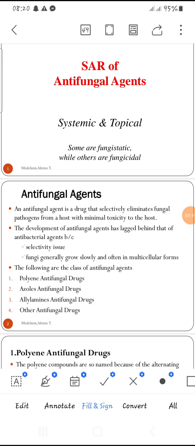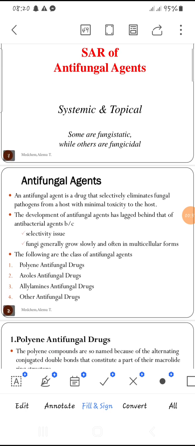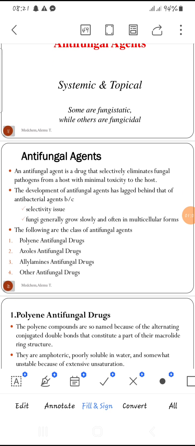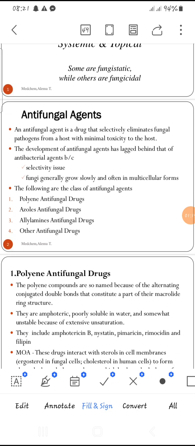What are antifungal agents? Antifungal agents are drugs that selectively eliminate fungal pathogens from a host with minimal toxicity to the host. Based upon the application, they may be topical agents or systemic agents. Also, based upon their effect, they may be fungicidal or fungistatic agents. Fungicidal compounds can kill fungi, but fungistatic compounds inhibit the growth of fungi.